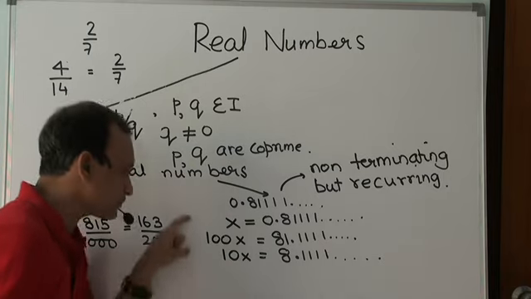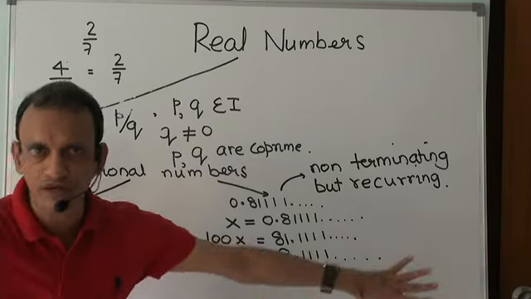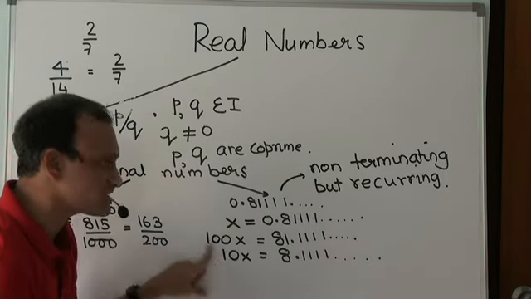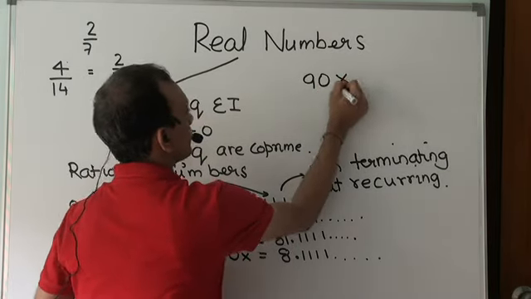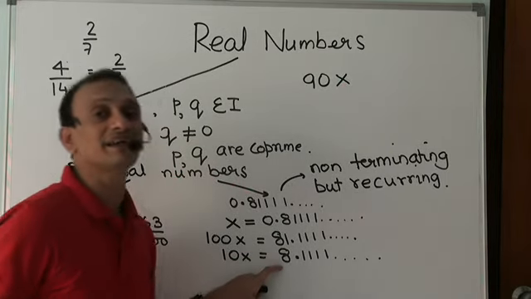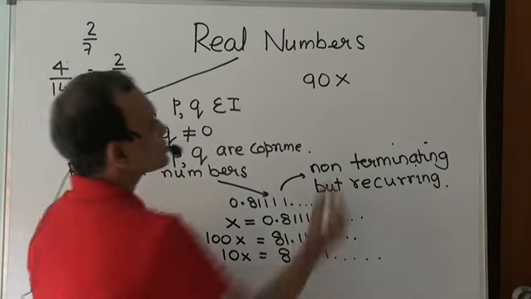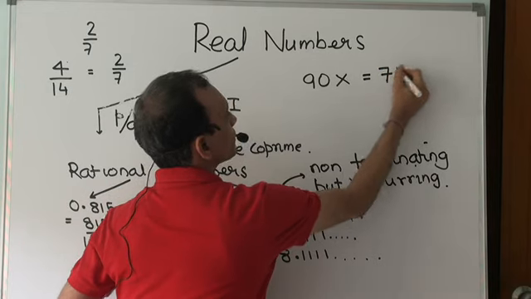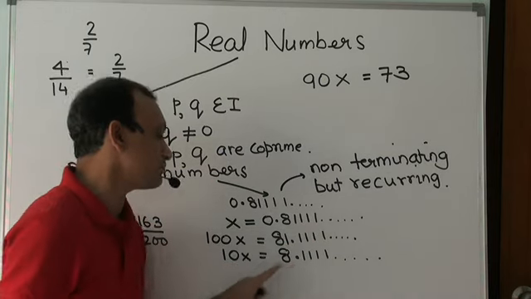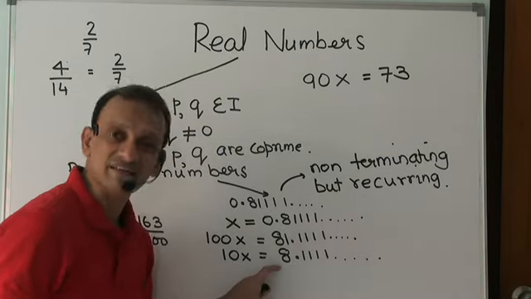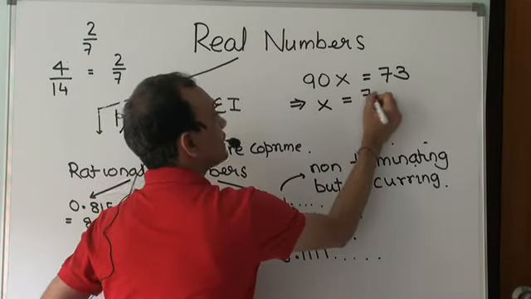Now, if I subtract 100x minus 10x, then the recurring portion will get cancelled. The recurring portion will go into oblivion. So on subtracting, I get 90x equal to 81 minus 8, which is 73, because the decimal portion will get cancelled. So 90x is 81.1111 minus 8.1111, that's 73. That gives me x equal to 73 by 90.